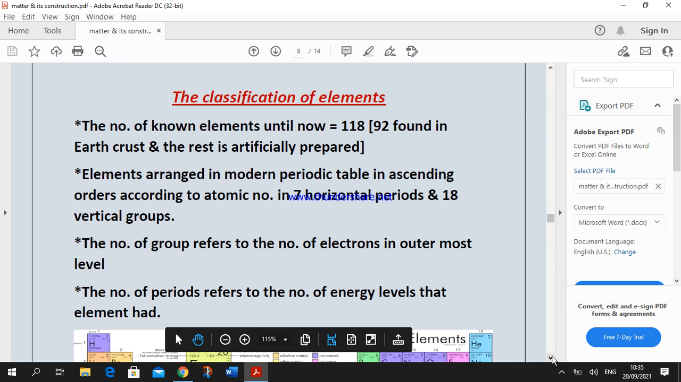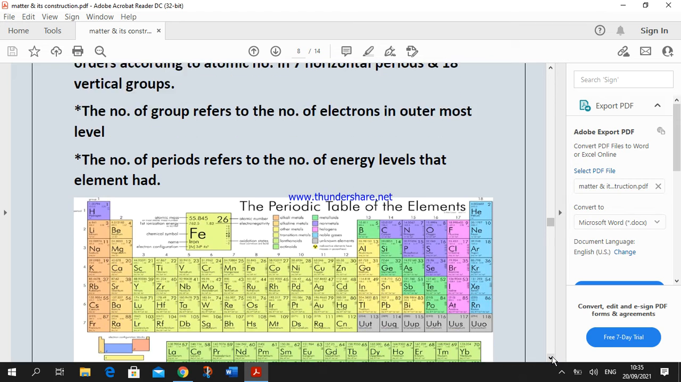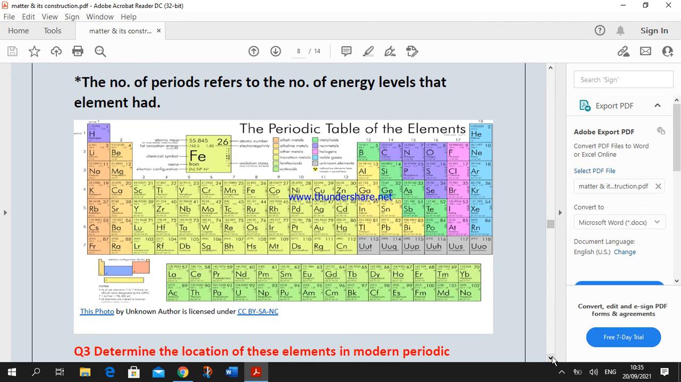Now we will talk about the classification of elements. Look at the figure in front of you. This is a figure of the modern periodic table of the elements. We know that the number of known elements until now is 118, okay? The 118 elements are classified in the table according to their properties and arranged in ascending order according to atomic number and the way of filling energy sublevels with electrons, okay?